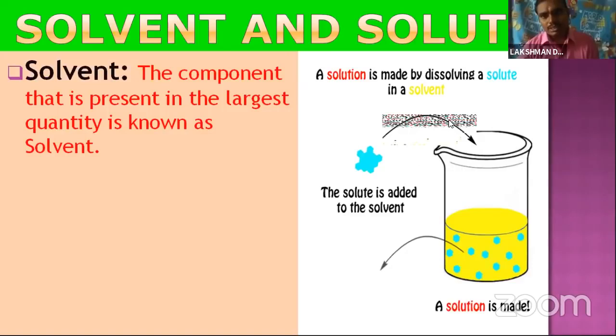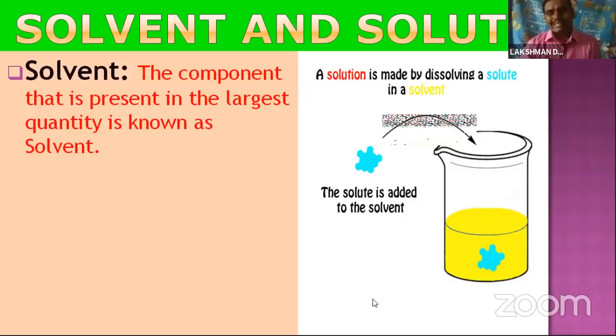When it is mixed to form a solution, you can clearly observe that here is the colored liquid and here is a solid particle. When the solid particle is kept in this colored liquid, it is completely dissolved to form a solution. Okay, so let's come to the solvent. In this, the colored liquid has the larger quantity, that's why it is the solvent.